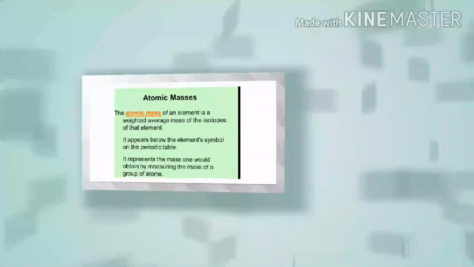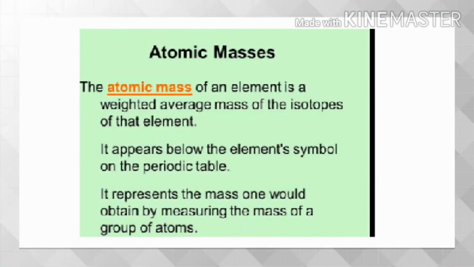Atomic mass. The most remarkable concept that Dalton's atomic theory proposed was that of atomic mass. According to him, each element had a characteristic atomic mass. Atomic mass of an element is a weighted average mass of the isotopes of that element. It appears below the element's symbol on the periodic table. It represents the mass one would obtain by measuring the mass of a group of atoms.